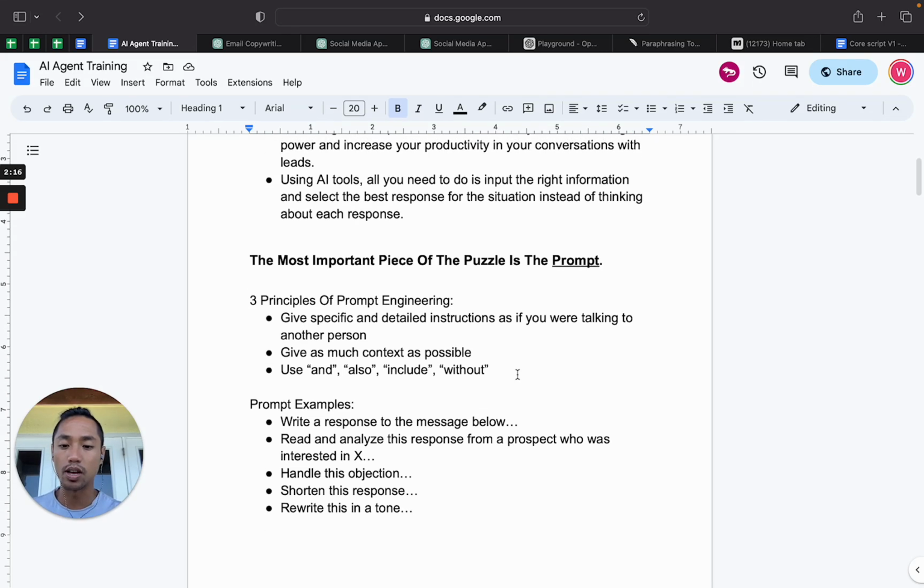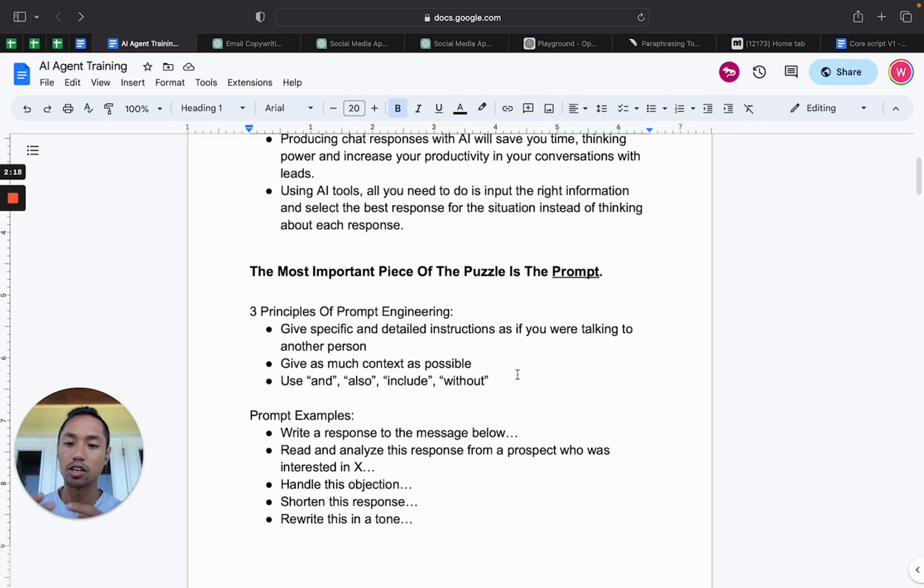So I want to give you some examples of prompts and how they could be used. Number one, an example of a prompt: write a response to the message below. And you could take a response from a lead and copy and paste that. That's an example of a prompt.